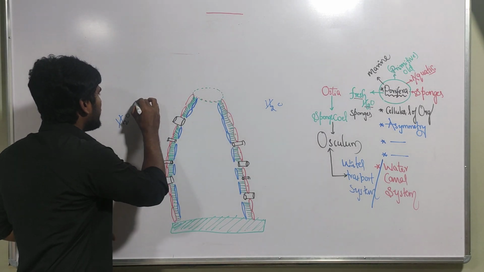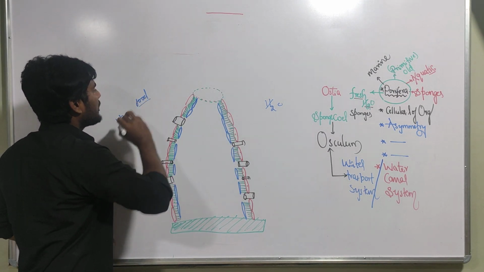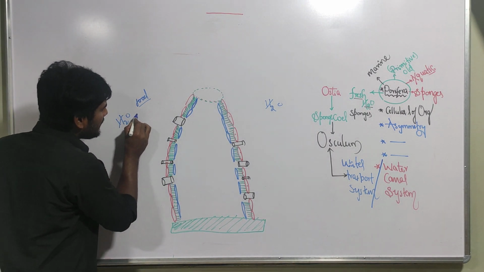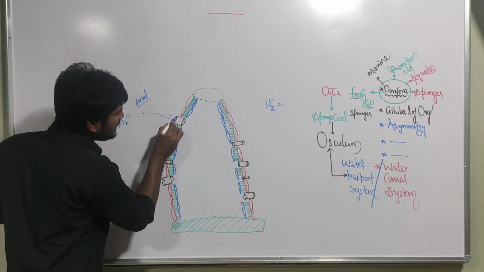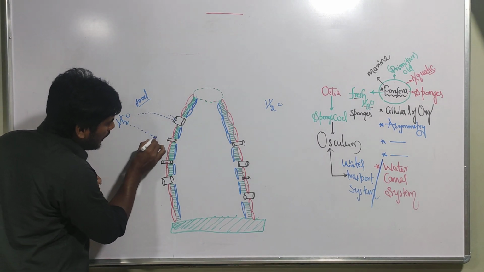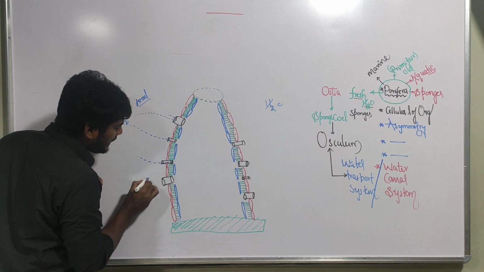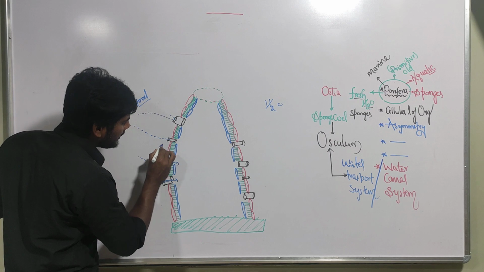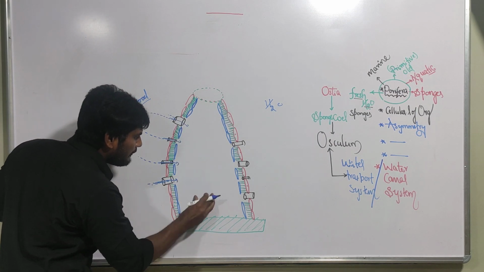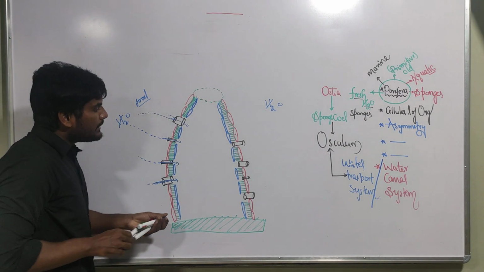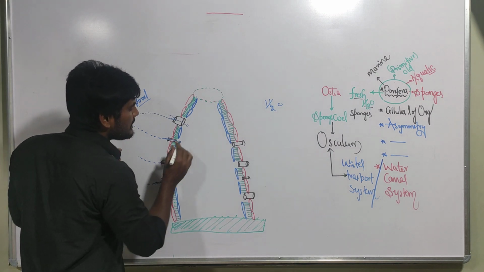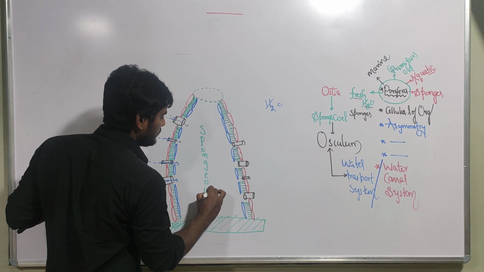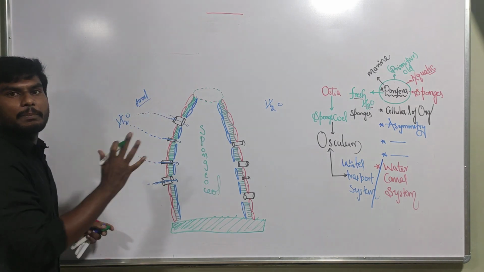Now the water contains a lot of minute organisms, like food materials are present. Now whenever the water comes through this ostia, the water is entering into the cavity. Yes, the water is entering through the minute openings into the cavity. What cavity is this? As I told, this cavity is called spongocoel. It is spongocoel, an empty space.